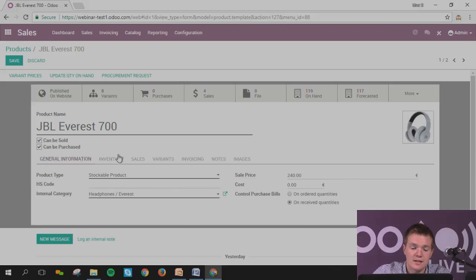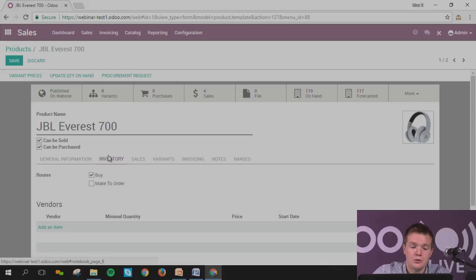If you go to the next settings, you go to inventory and you can see some specific routes. This means whether you need to buy it manually, so you need to create a purchase order to put it into your stock, or you can create a make to order, which means that as soon as you sell the product, you directly get a draft purchase order created in your purchase module.